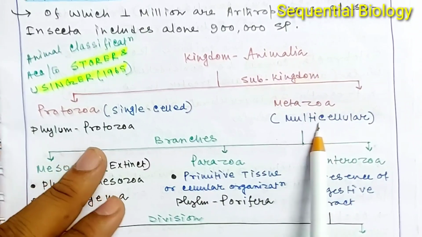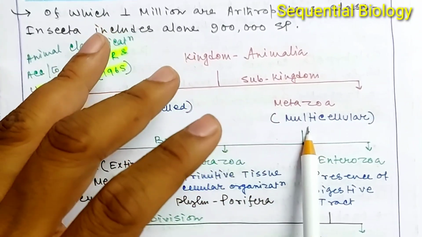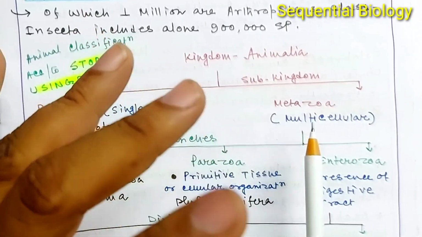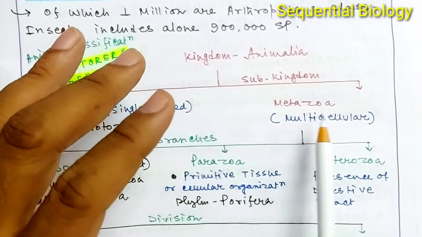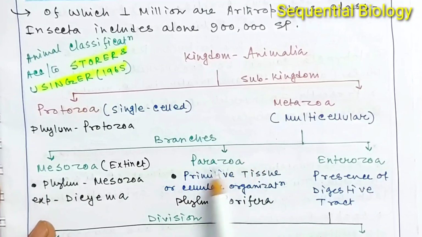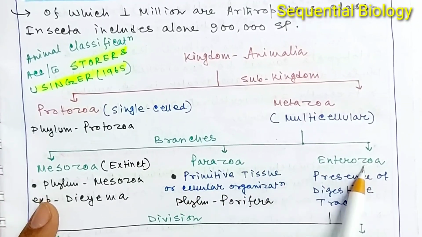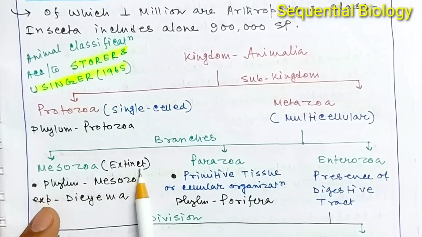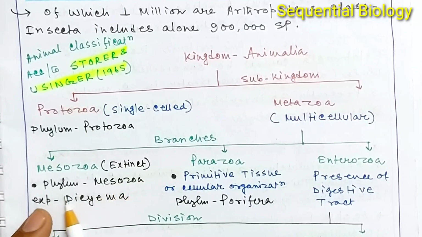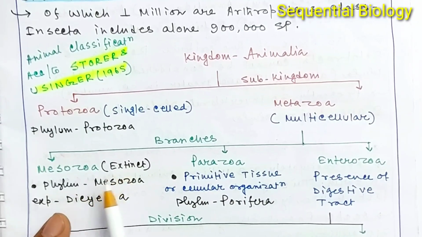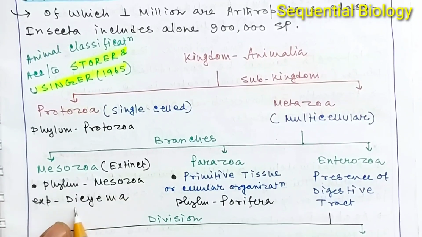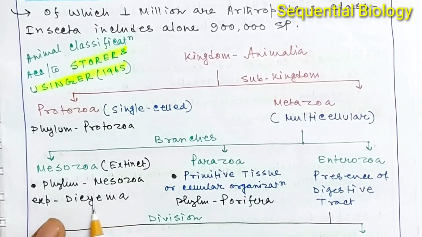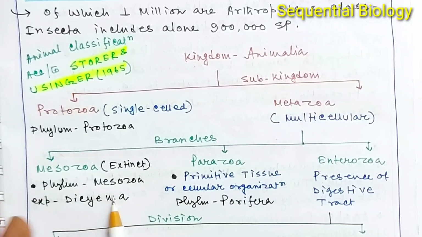And the Metazoa are multicellular organisms. Those organisms which contain many cells are known as the Metazoa. These Metazoa have three branches: the Mesozoa, Parazoa and Enterozoa. Remember it, Mesozoa is extinct, and the only phylum included under Mesozoa is the phylum Mesozoa. Included under phylum Mesozoa is Dicyema, and this Dicyema is an extinct species.